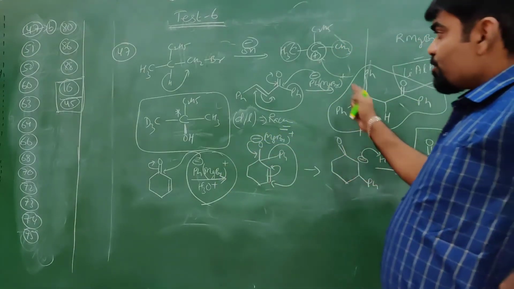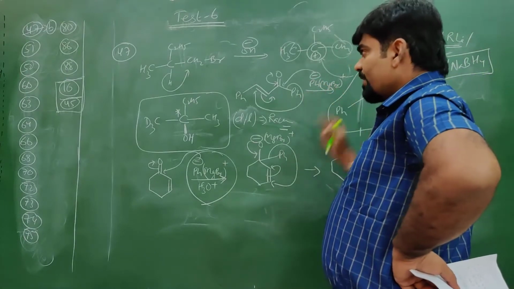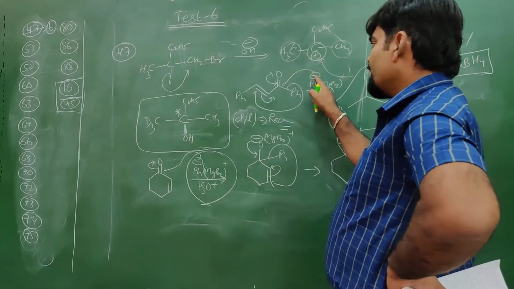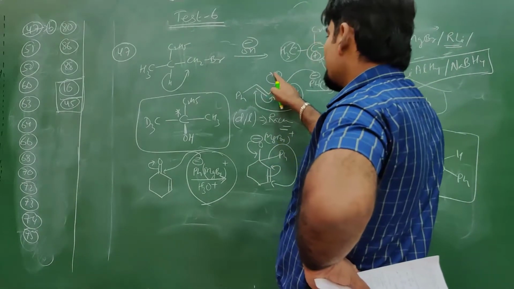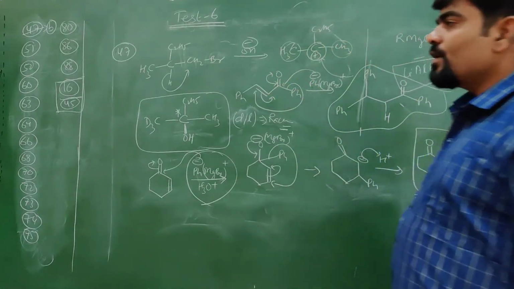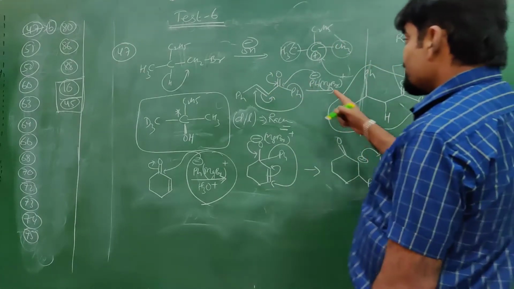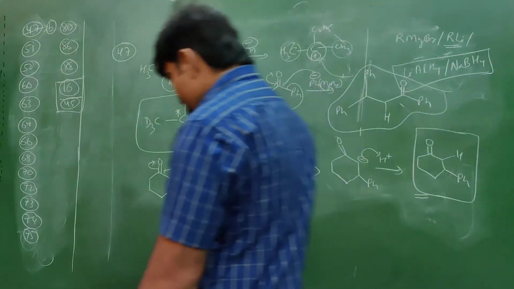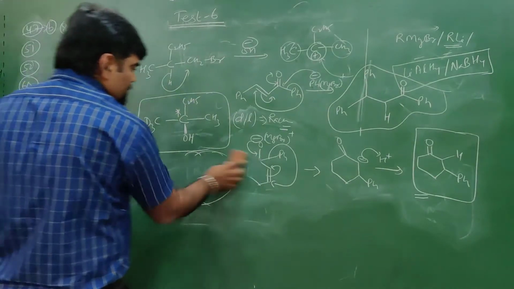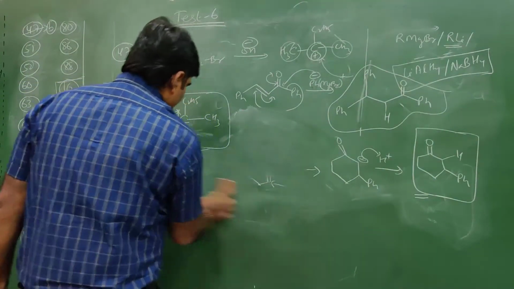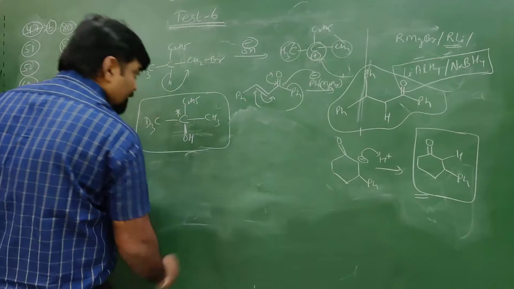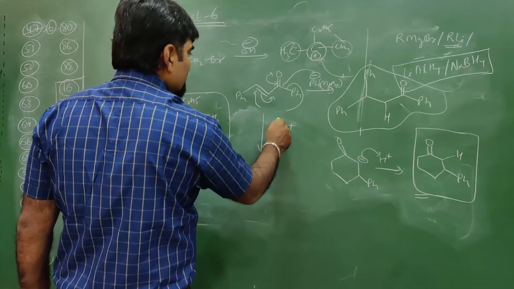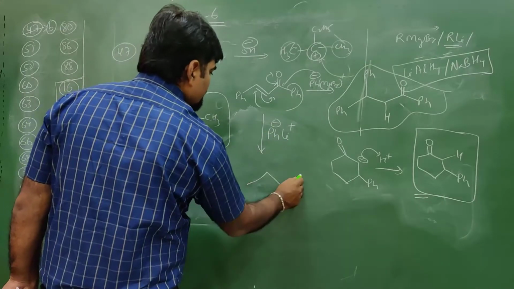But if there was PhLi, organolithium, what has happened over there? Ph minus approaches this carbon, the bond is transferred, and this causes 1,2 addition. I told those reactions in the classroom itself: when you react them with PhLi, Ph minus Li plus, then there was addition like this.